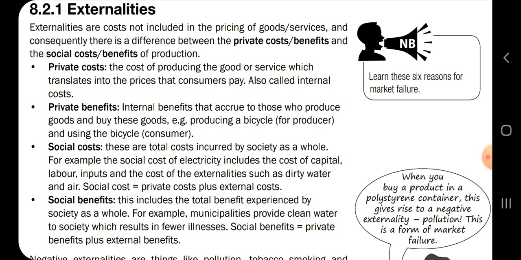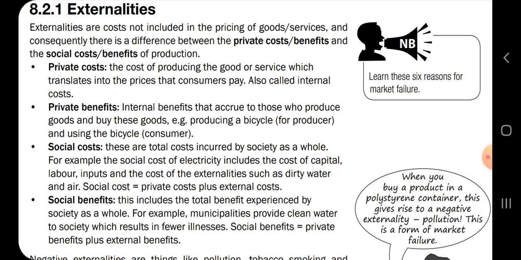So private cost is the cost of producing the goods or service, which translate in the prices that consumers pay, also called internal costs. So for the ice pop, internal cost is water, concentration, and the plastic. And then for private benefit, you have to know that under externalities we have private cost and private benefit.